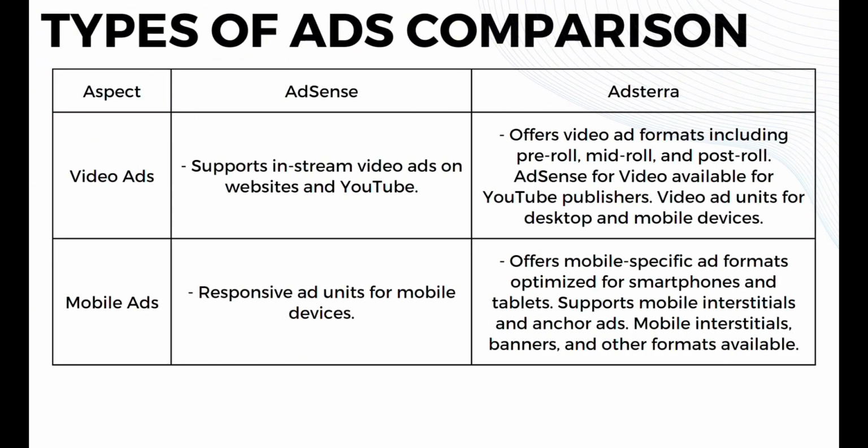While in terms of video ads, AdSense supports in-stream video ads on websites and YouTube, while Adsterra offers video ad formats including pre-roll, mid-roll, and post-roll. AdSense for video is available for YouTube publishers, with video ad units for desktop and mobile devices. Now in terms of mobile ads, AdSense has responsive ad units for mobile devices, while Adsterra offers mobile-specific ad formats optimized for smartphones and tablets. It supports mobile interstitials and anchor ads, and mobile interstitials, banners, and other formats are available.